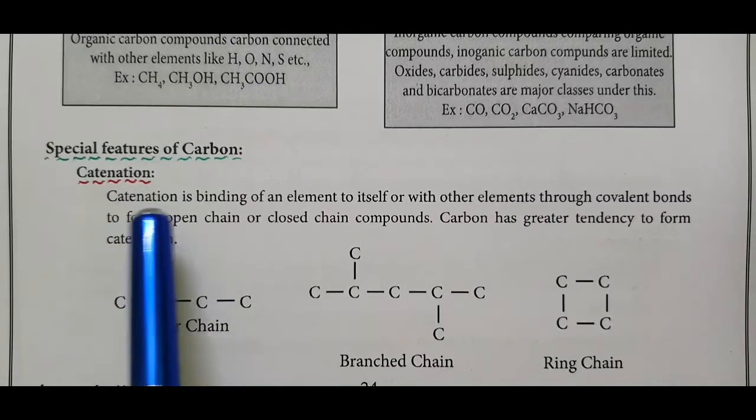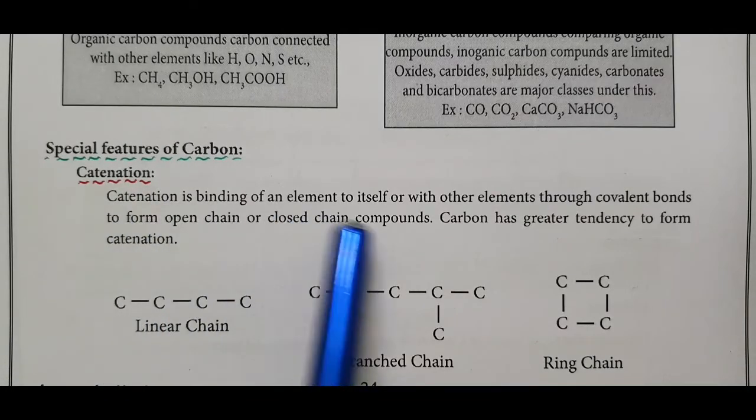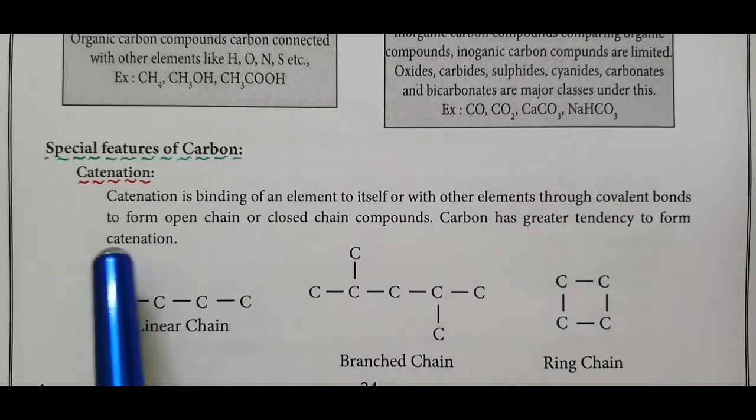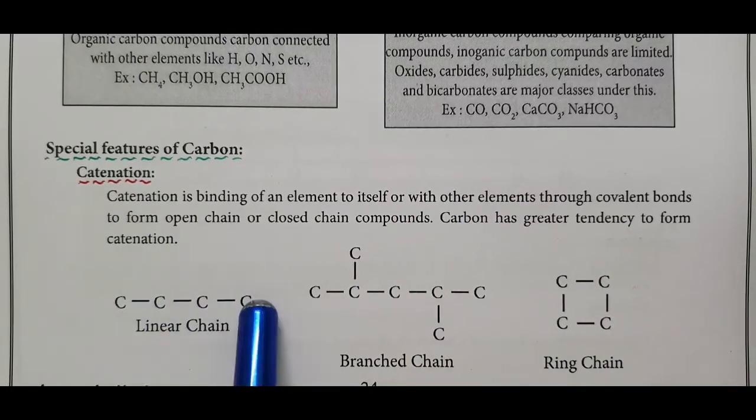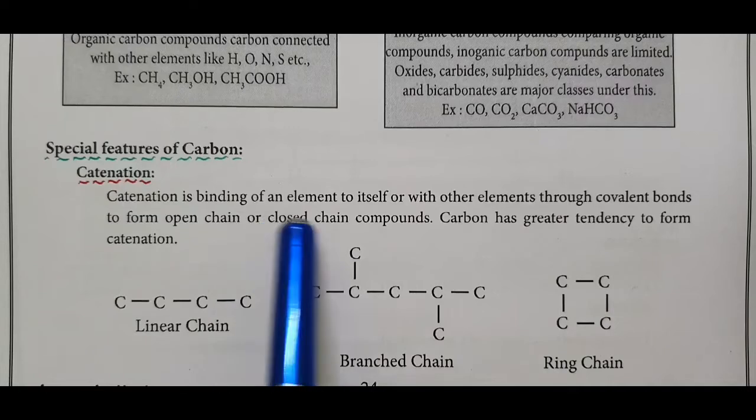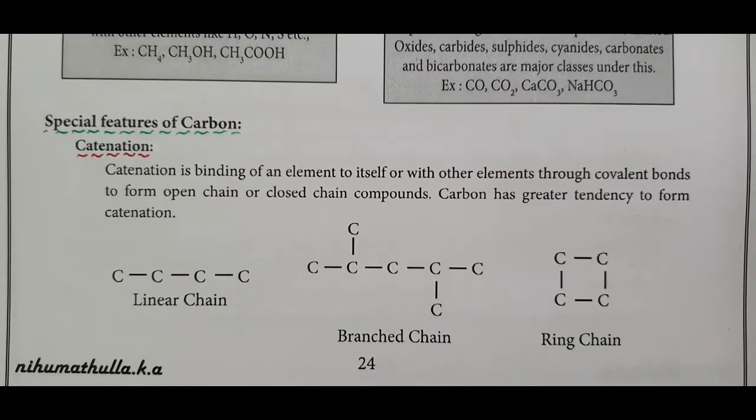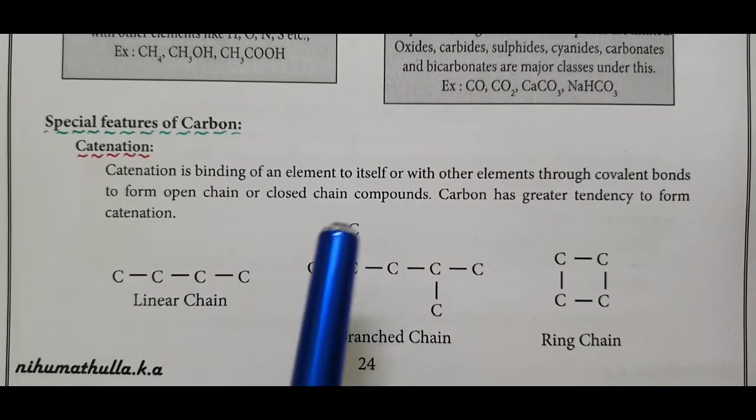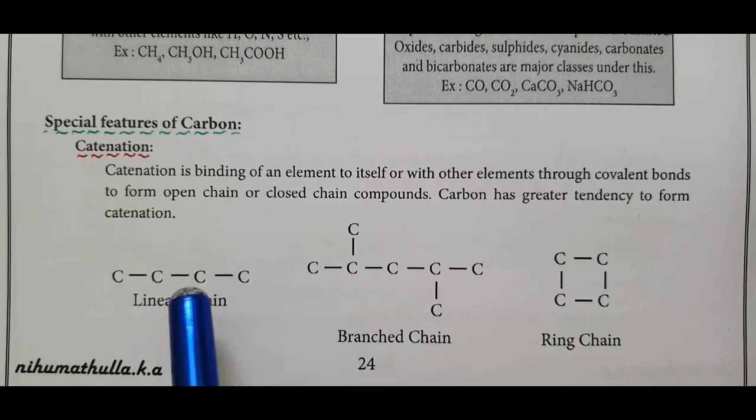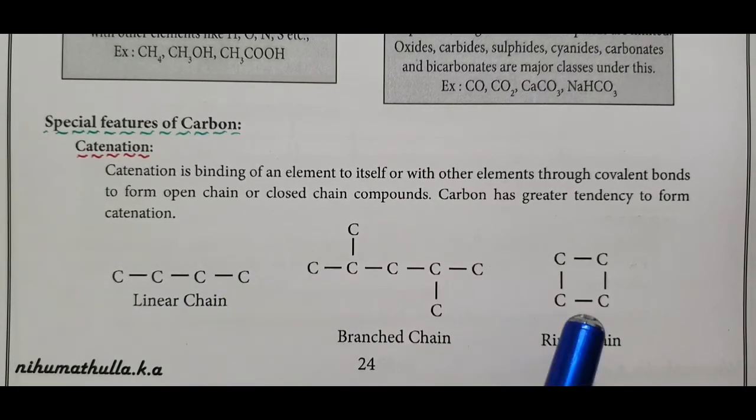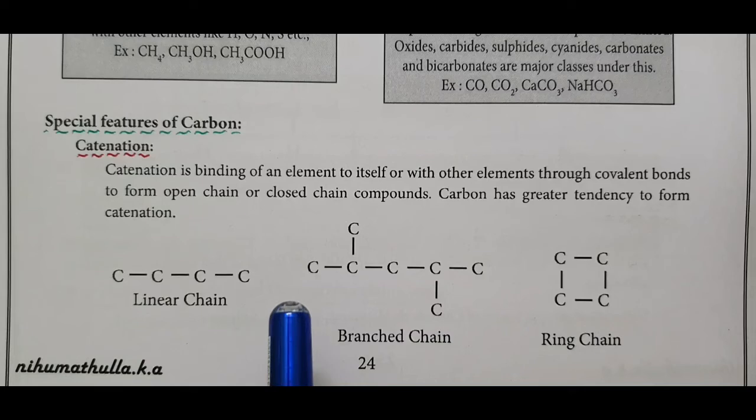Catenation. Catenation is the binding of an element to itself or with other elements through covalent bonds to form open chain, linear chain, closed chain compounds, alicyclic. Carbon has a greater tendency to form catenation. To form catenation, some requirements are needed. The valency of the element is equal to 2 or greater than 2; carbon valency is 4.